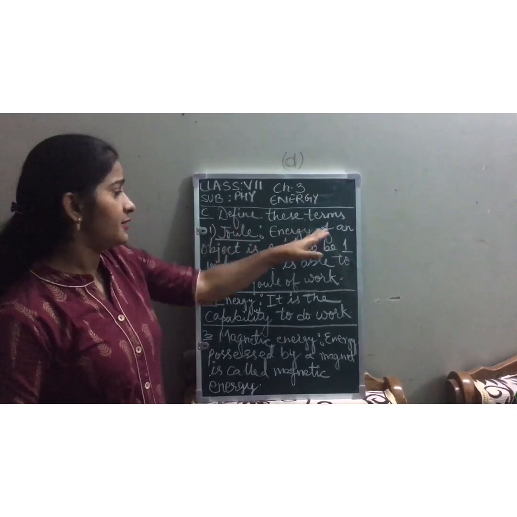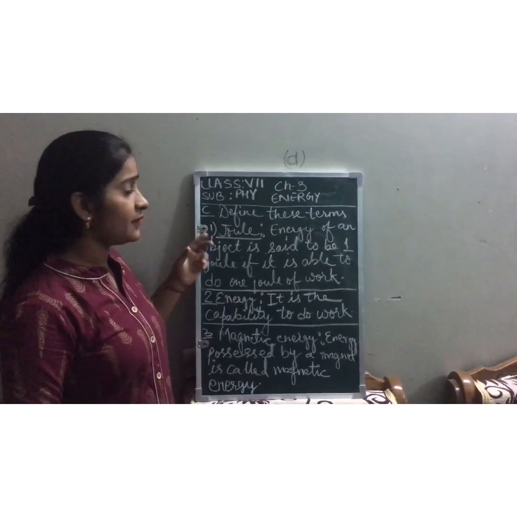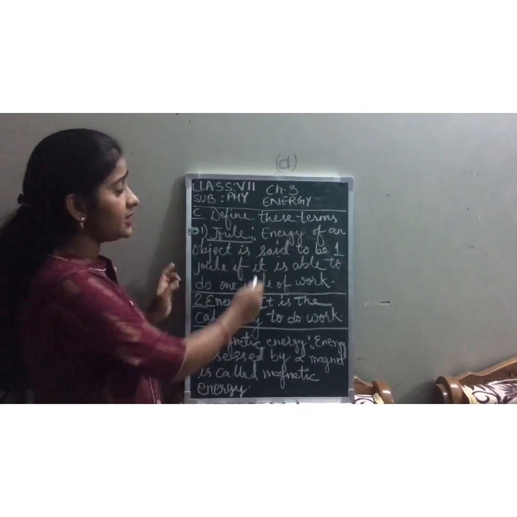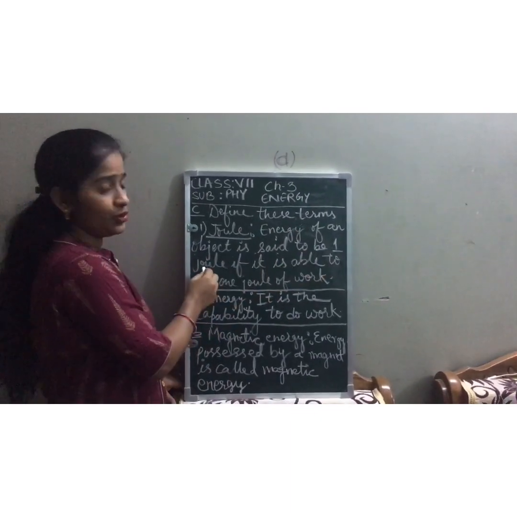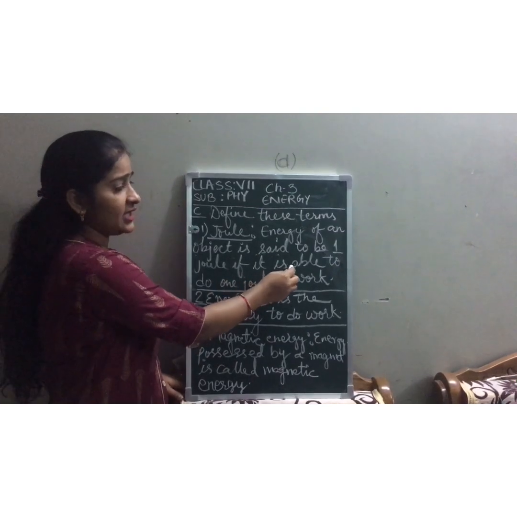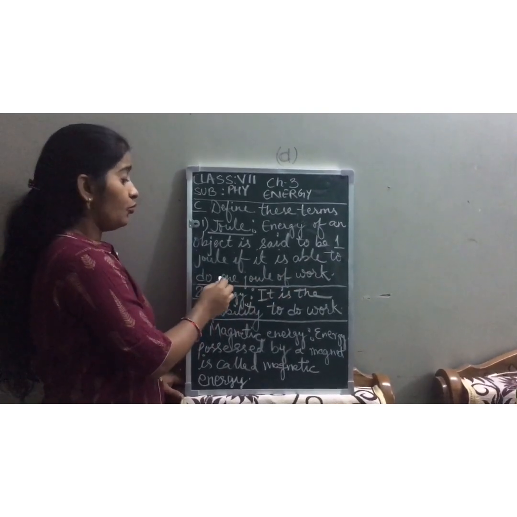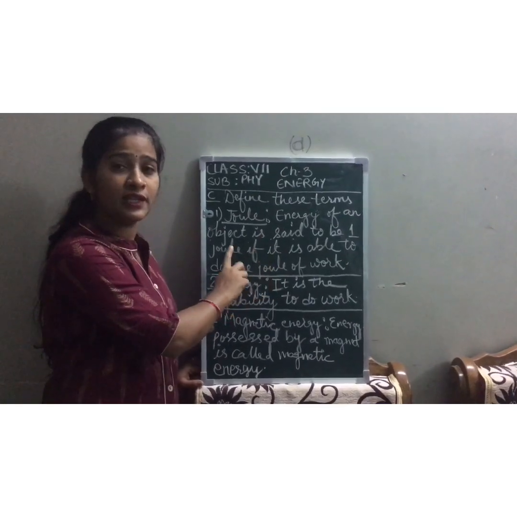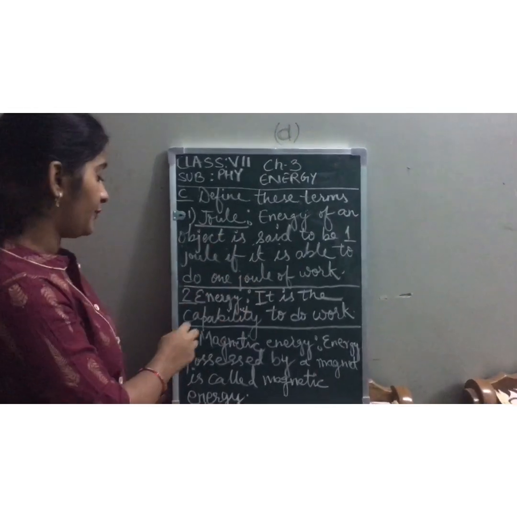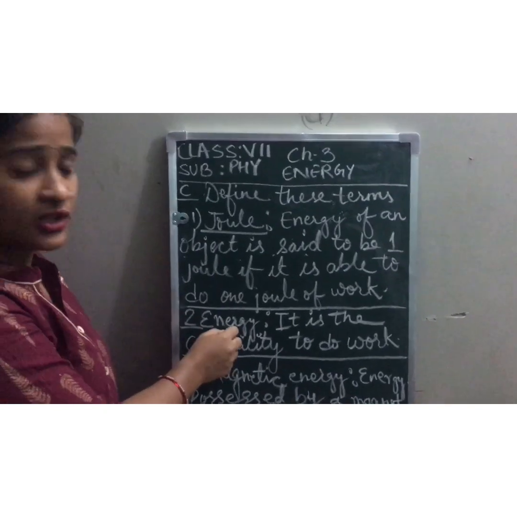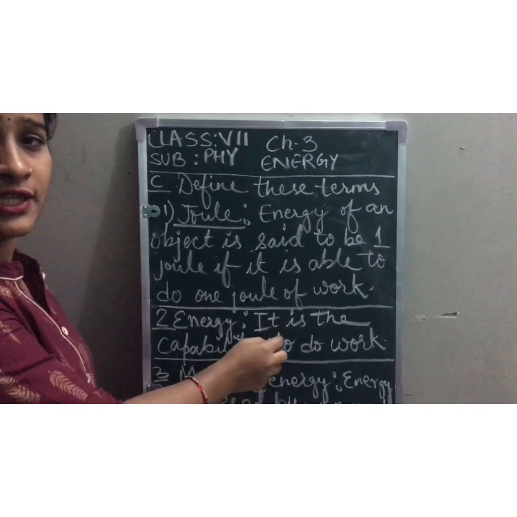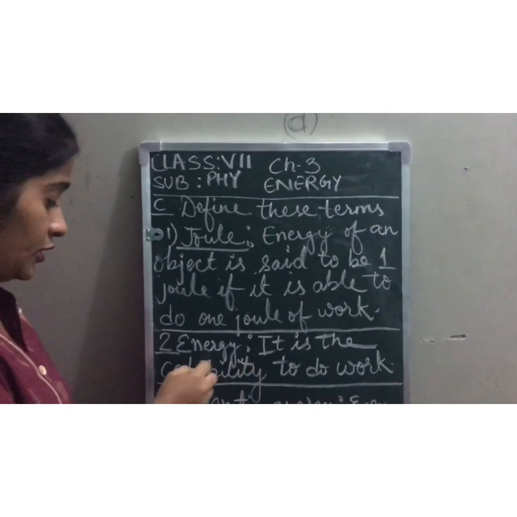C, define these terms. The first term given is joule. What is joule? Energy of an object is said to be 1 joule if it is able to do 1 joule of work. Now second, energy. What is energy? It is the capability to do work. Energy is the capability to do work, children.